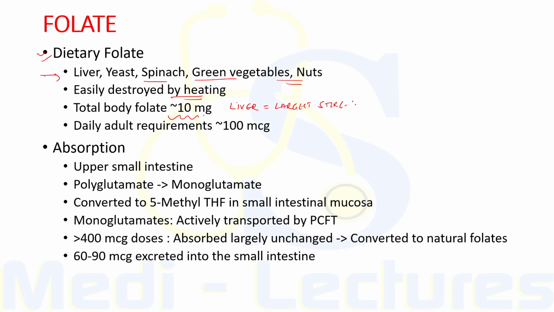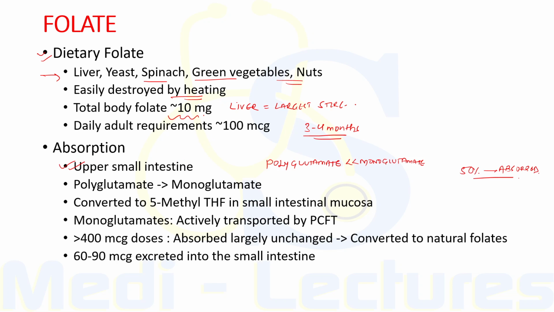What is the daily requirement? It is about 100 microgram and stores are sufficient only for 3 to 4 months in normal adults. So severe folate deficiency may develop rapidly as compared to vitamin B12, for which it takes around 3 to 4 years to develop. Now when we consider the absorption of folate, it is absorbed rapidly from the upper small intestine.